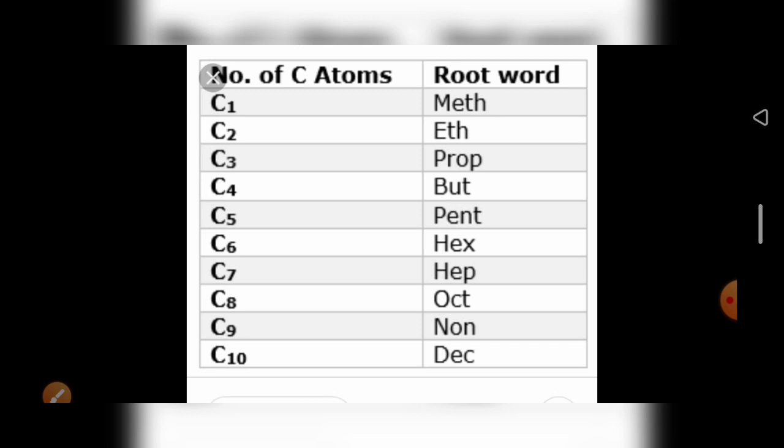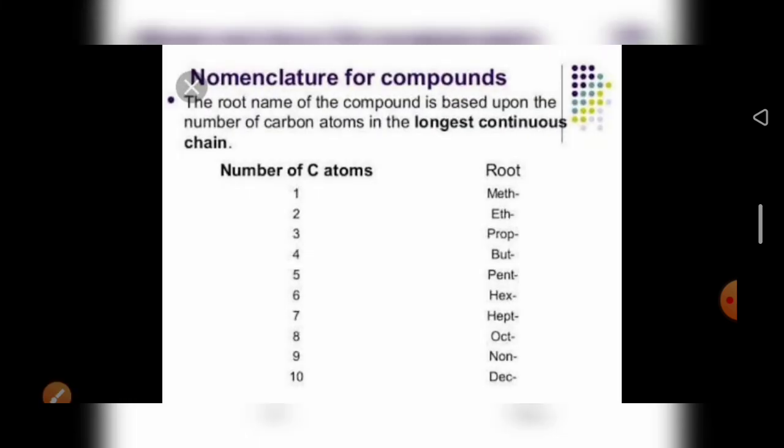Name the carbon also. Okay, next, see here, the root name of the compound is based upon the number of carbon atoms in the longest continuous chain. Suppose it is a longest continuous chain, it may be a branched chain also.